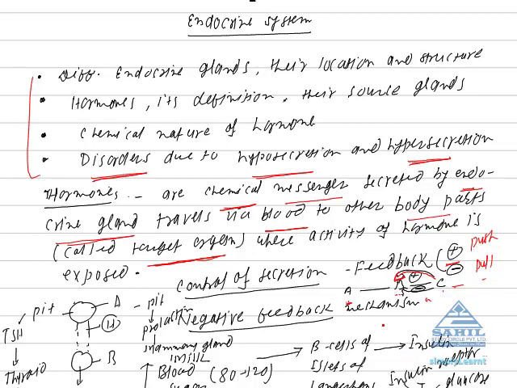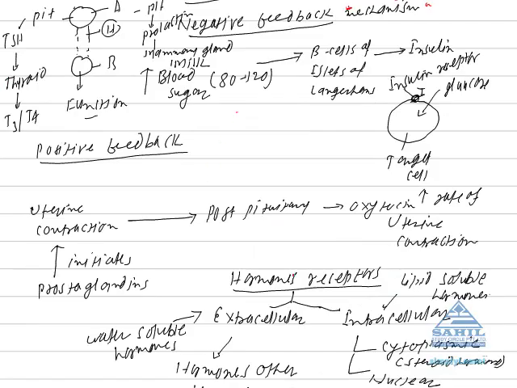So of the two feedback mechanisms, the most common is the pull mechanism, that is negative feedback mechanism. Here we have given examples of both negative and positive feedback of hormone. This is negative feedback mechanism. Our normal blood sugar level is 80 to 120 milligram per 100 ml of blood.